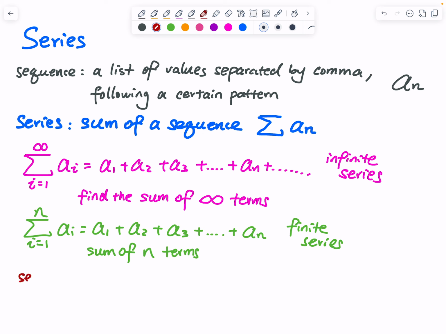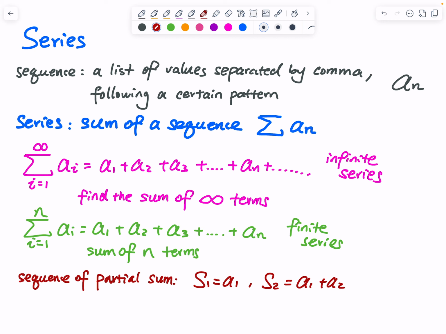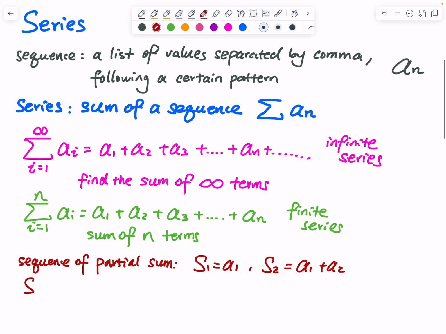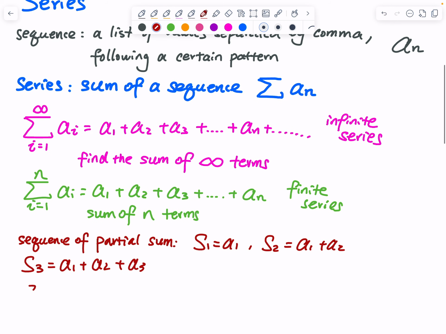All right, and then other keywords, we can have a sequence of partial sums. For example, the sum of one term, the sum of two terms, that is a1 plus a2, and then the sum of three terms, that will be a1 plus a2 plus a3. We can keep writing. The sum of n terms will be a1 plus a2 plus a3, and then we keep on adding until we reach the nth term. We call this the nth partial sum.